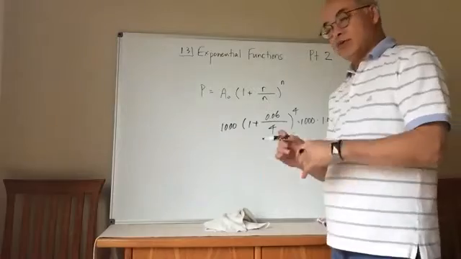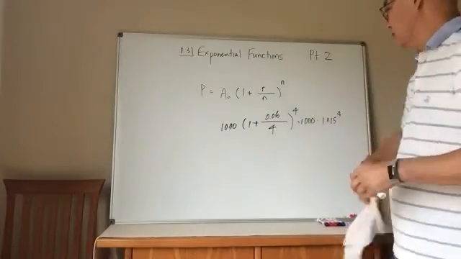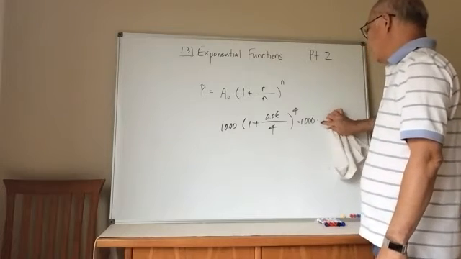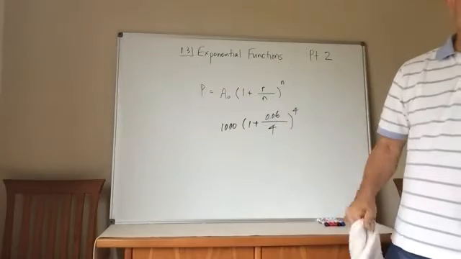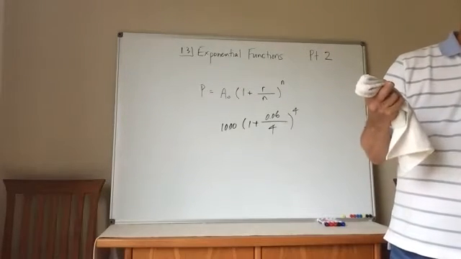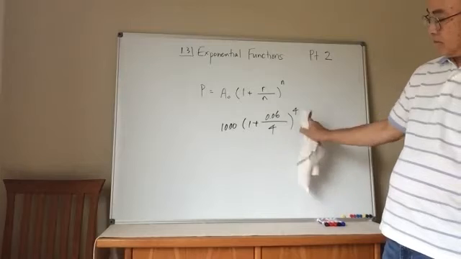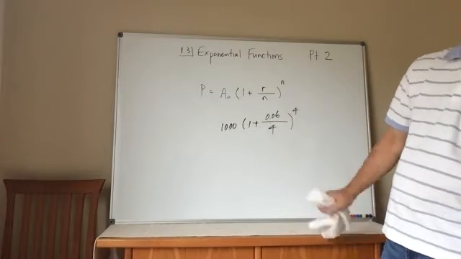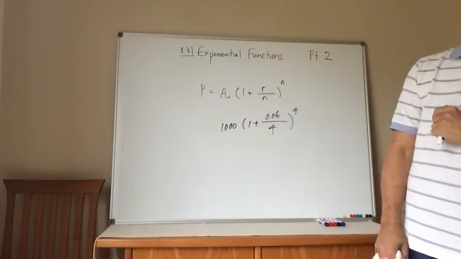If I'm going to compound this monthly, what would I change here? Natalie, how would I change this if I'm compounding this monthly? Right now it's a quarterly compounding.